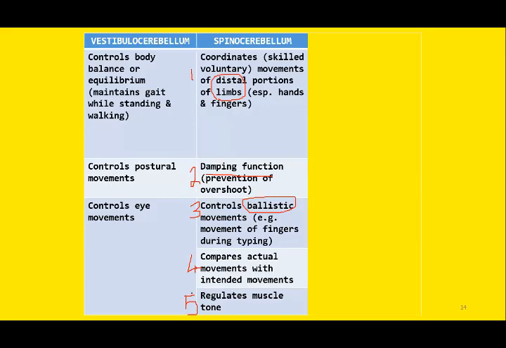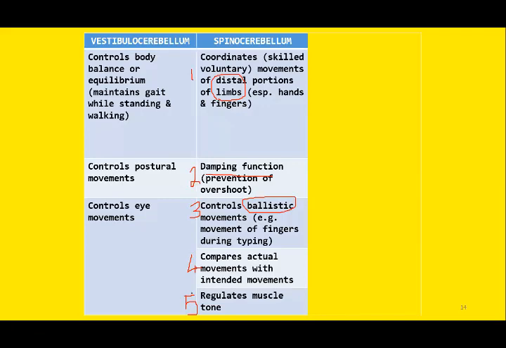So whenever the tonicity is measured, the skeletal muscles exhibit some degree of partial contraction even during rest, and we call it the muscle tone. The spinocerebellum, this portion of the cerebellum, is responsible for increasing the muscle tone of the skeletal muscle.